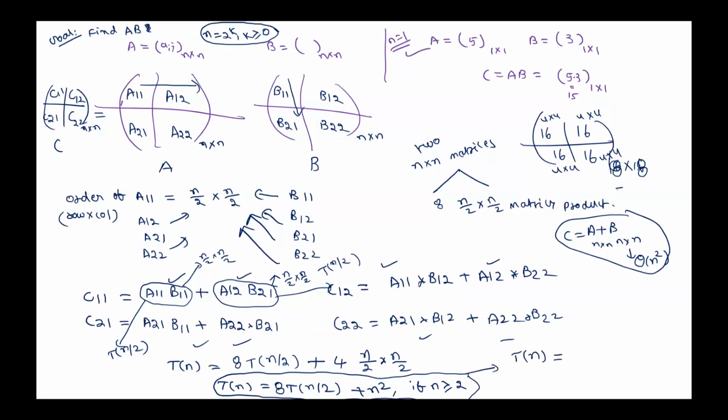What is the time? Which case of master theorem is applicable here? Case 3. No, sir. Which case of master theorem is applicable here? Case 1, sir. By case 1, what is T of n? Theta of n cube. Now see, we have applied the divide and conquer method, but still we have got a running time the same as the classical way of multiplying the two matrices.